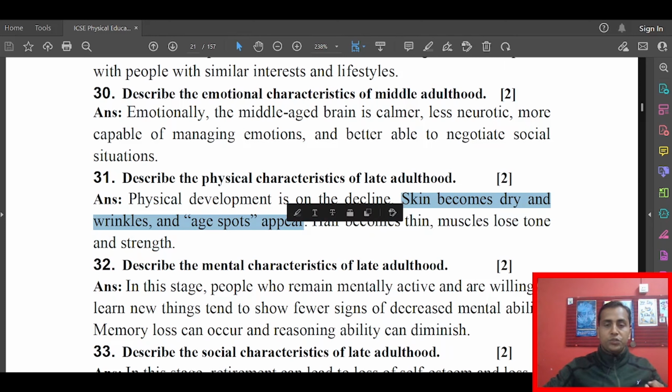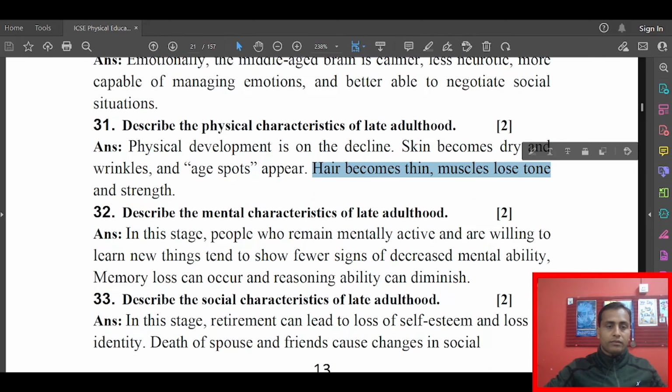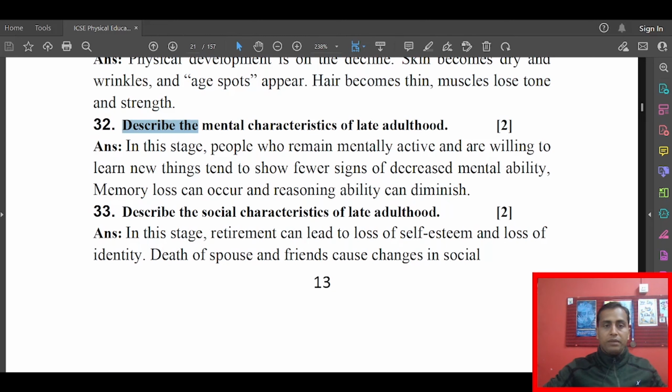You will find age spots appearing on their faces and skin. Hair becomes thin, muscles lose tone, and they will be losing their strength. The strength they used to have in adulthood, they will not have that kind of strength.